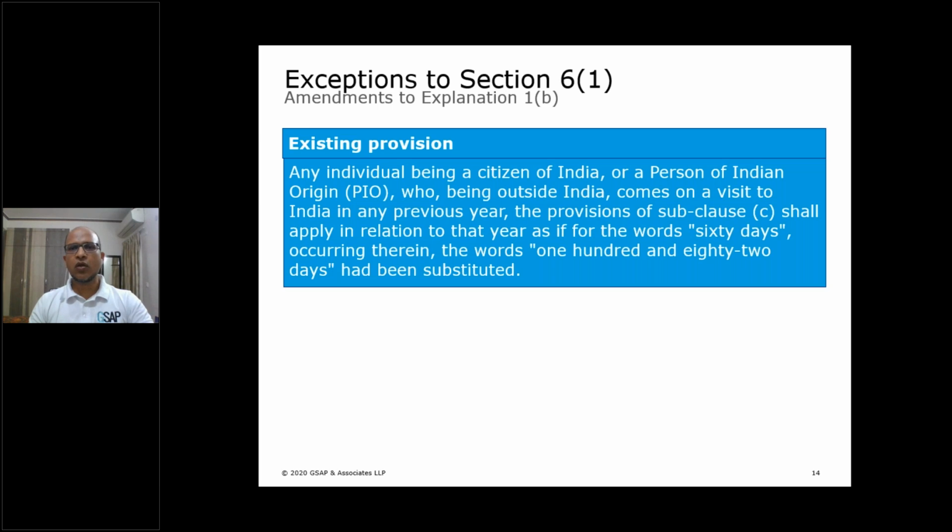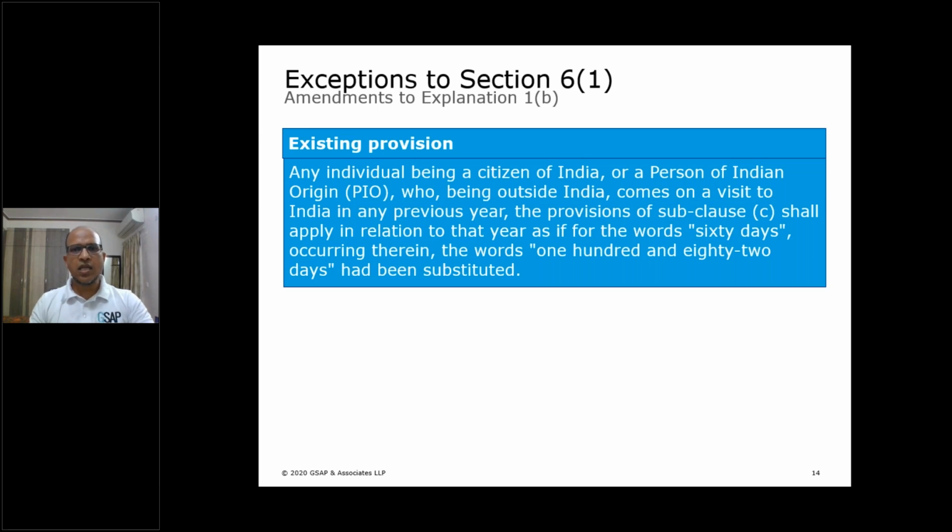The Indian government thought that this 182 days is too high a threshold for taxing a person who otherwise lives outside India and comes to India, because 182 days means more than 6 months. In today's world, where people are mobile, global people, it's very easy to breach this threshold.